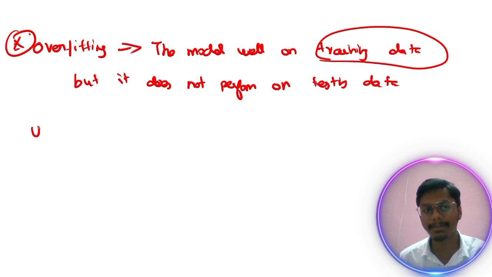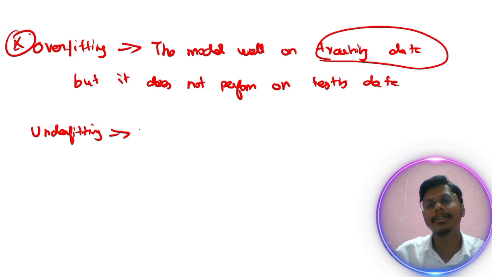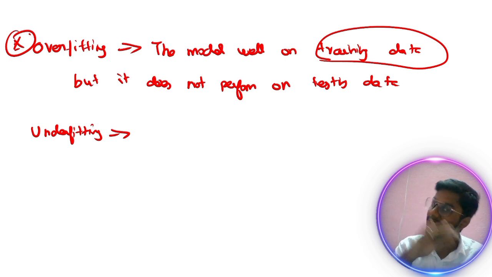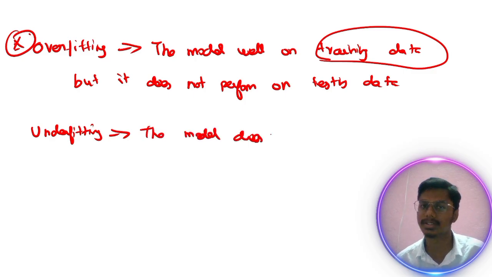The second point is underfitting. Underfitting is nothing but the model cannot perform on the training data, and it also doesn't perform on the testing data.